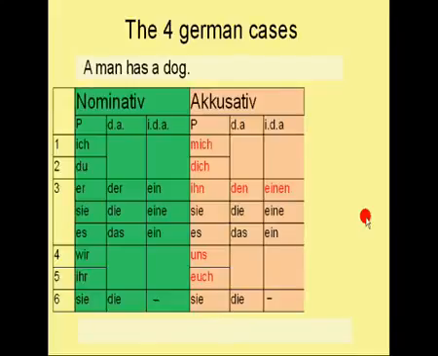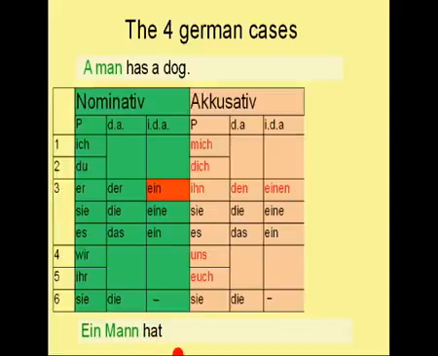And here's another one. A man has a dog. Which one is the subject in the sentence and which one is the object in the sentence? A man is the subject, and we choose ein because a is the indefinite article in English, and in German we have these indefinite articles to choose from, and we choose that one which is used for male nouns. Therefore the sentence begins with ein Mann, and we conjugate the verb according to the third person singular, ein Mann hat.